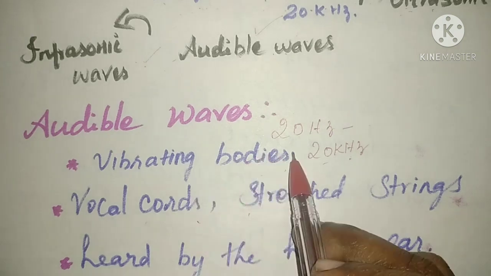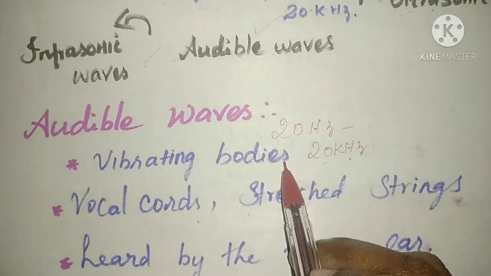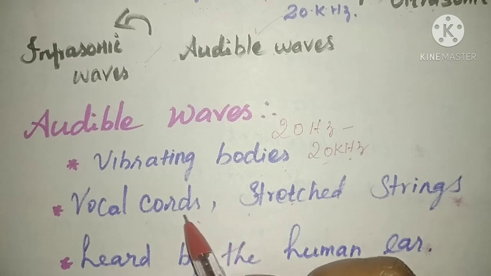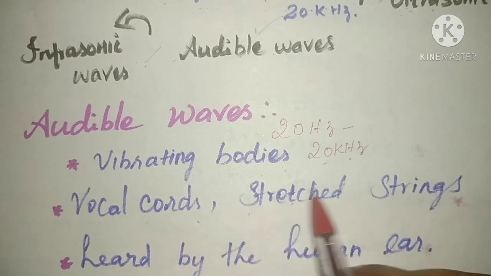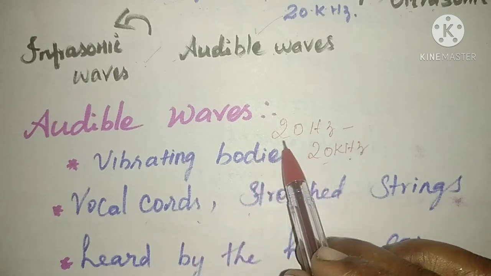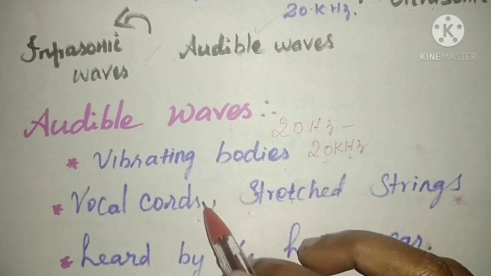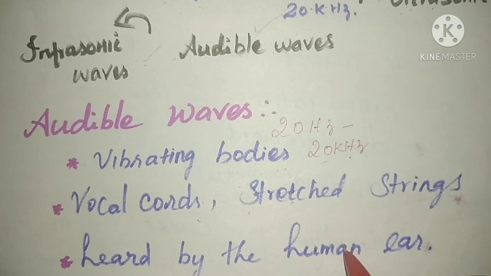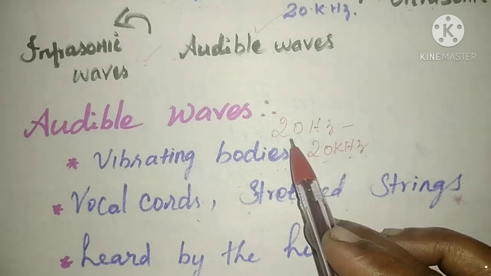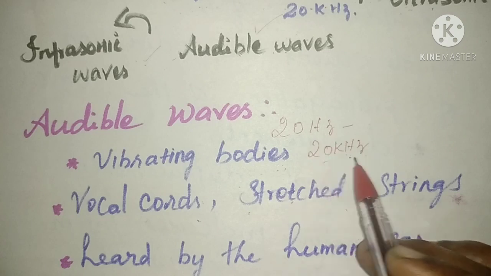See, audible waves. Audible waves are produced by vibrating bodies such as vocal cords, stretched strings, etc. The frequency range is 20 hertz to 20 kilohertz, and this audible frequency is heard by a human ear. We can hear sound up to this frequency region, 20 hertz to 20 kilohertz.